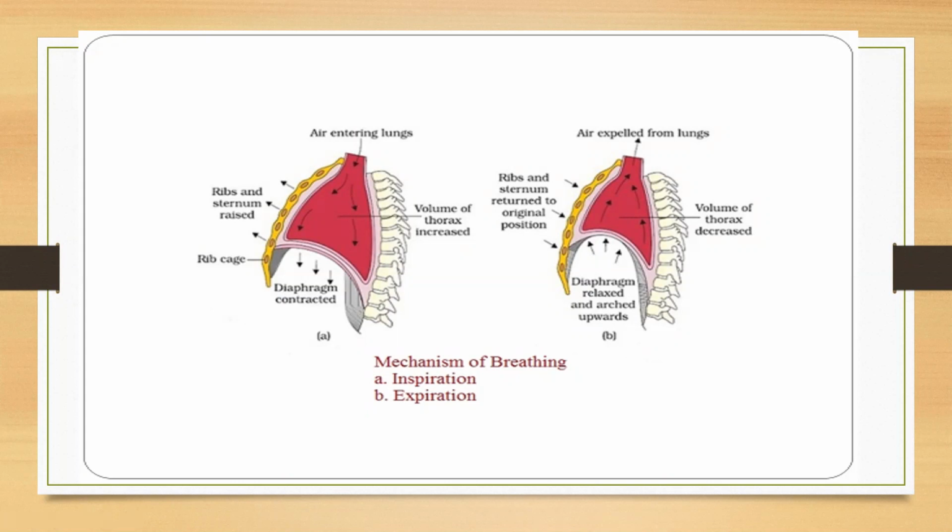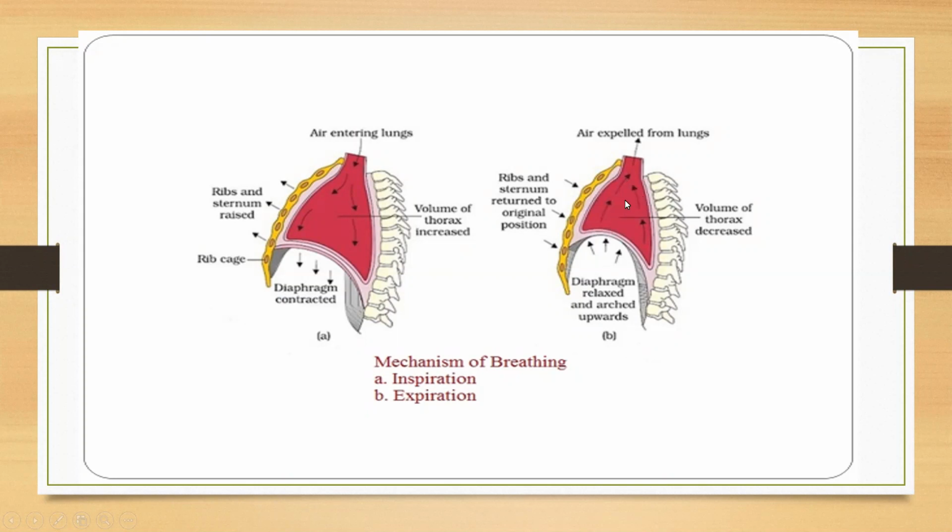The internal intercostal muscles, they contract. And when this internal intercostal muscles contract, what happens? The ribs and the sternum, they are pulled inward. Okay, they are pulled inward. So what happens? This thoracic cavity, the volume of the thoracic cavity decreases. Okay, तो ये कम हो जाएगा वॉल्यूम में, जगह अंदर की कम हो जाएगी. यस, सो डायफ्राम ऊपर आ गया एंड रिब्स भी अंदर के साइड में आ गए. So this thoracic cavity decreases. The volume of the thoracic cavity decreases.